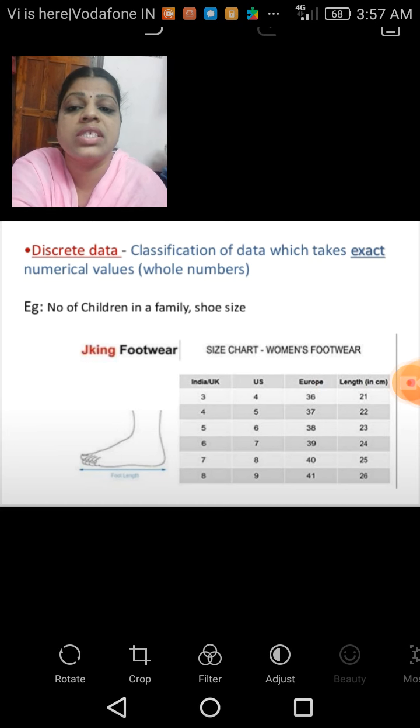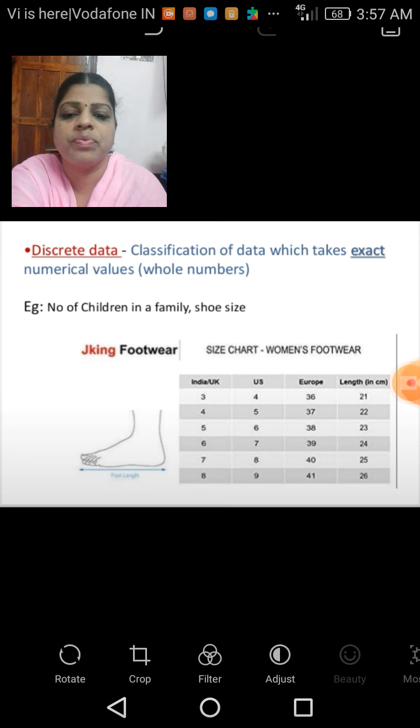It takes into account only the exact numerical values, that is, whole numbers. For example, the number of children in a family, or shoe size. There won't be change in such values. That is the third one, discrete data, and in such data it takes the exact numerical values.